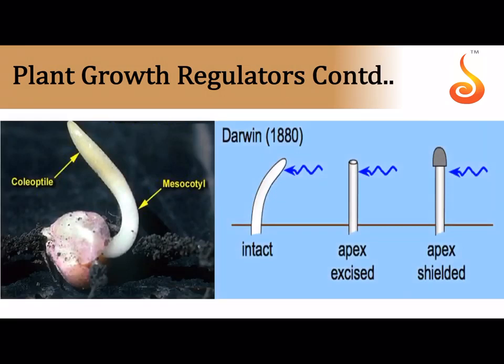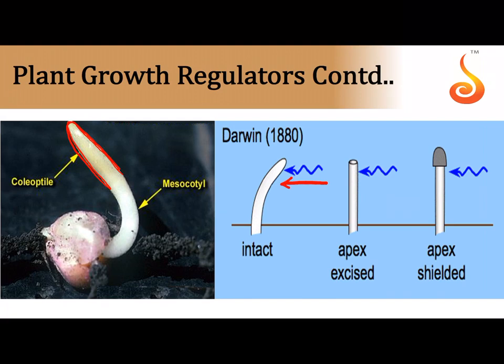So see, this is the coleoptile. You can see the slightly green colored sheath that is covering the shoot apex in the case of monocot seeds. And you can see how light is coming in from one side, and see how the coleoptile is bending over here.